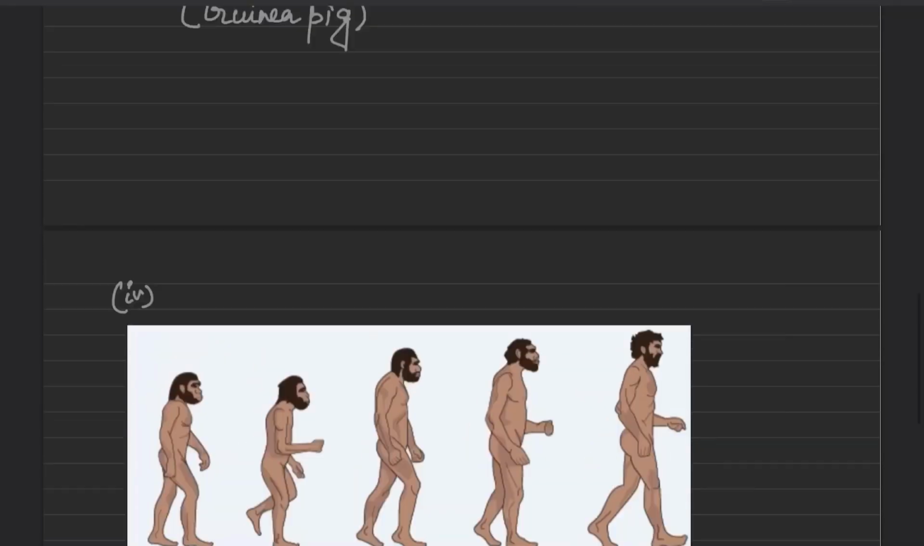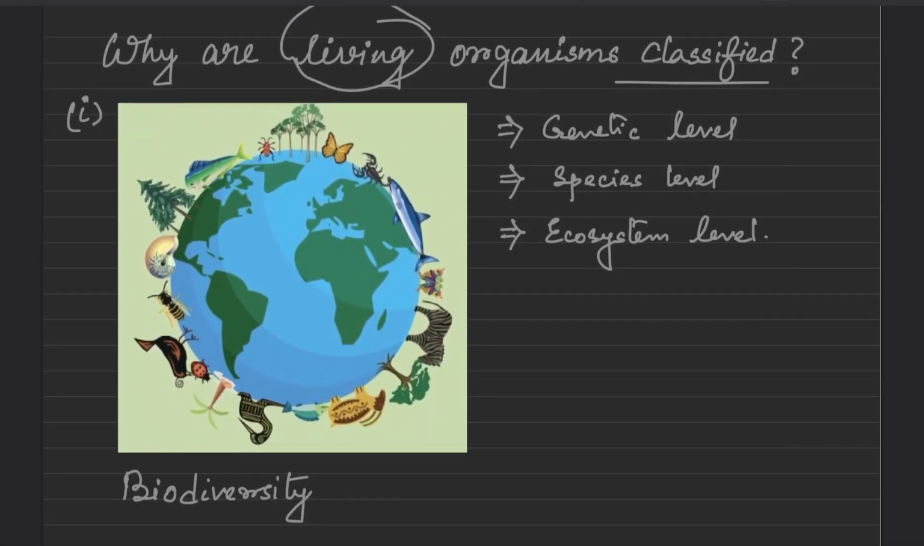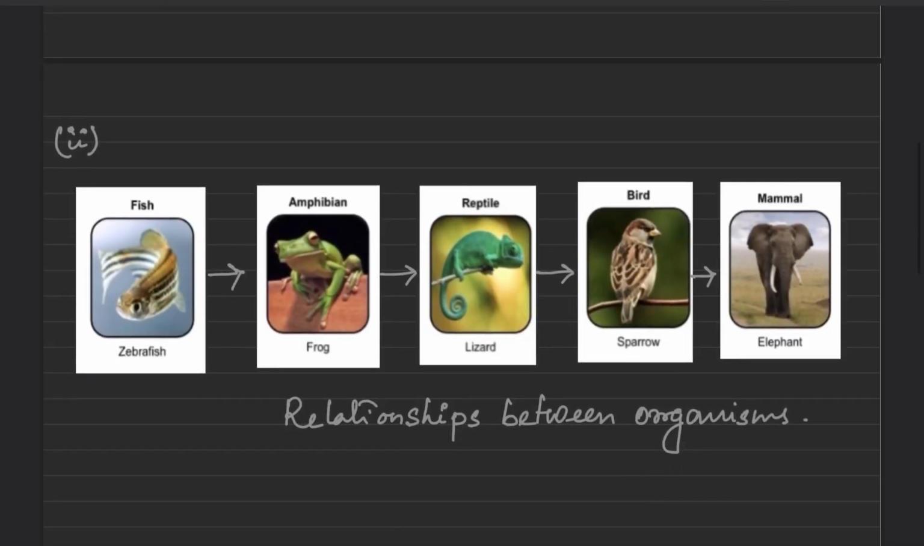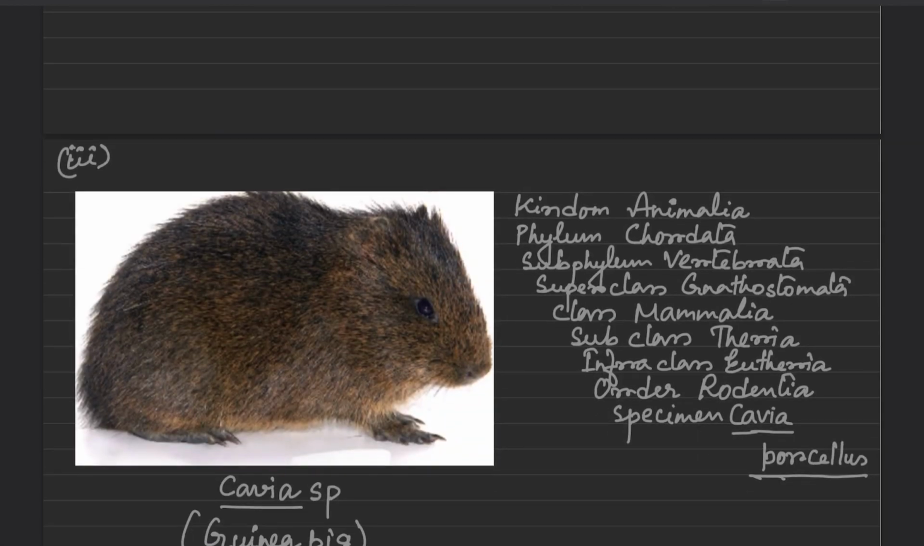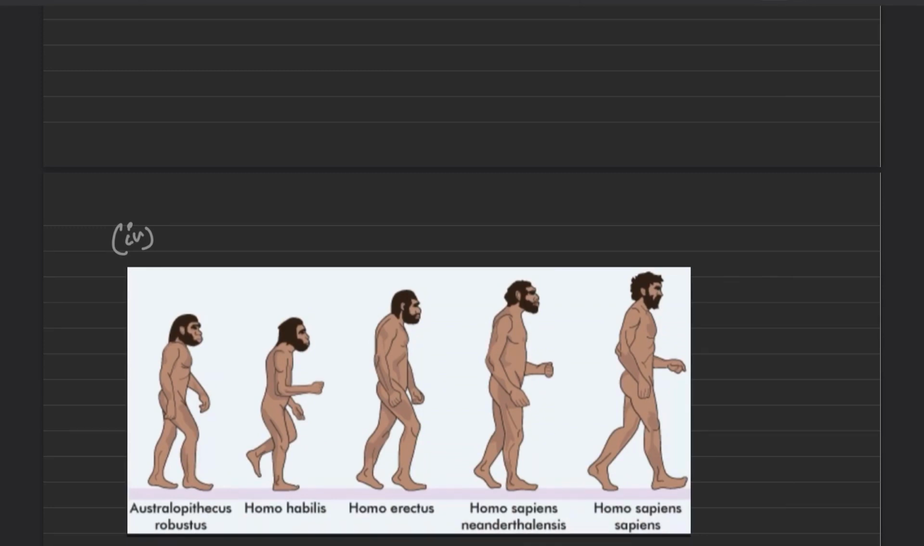So we have seen that living organisms are classified for the study of biodiversity, next, to understand the relationship between organisms, next, to determine the specific characteristics that actually distinguish them from all other types of organisms, and last of all, to have a proper understanding of a common ancestor that existed in the past.